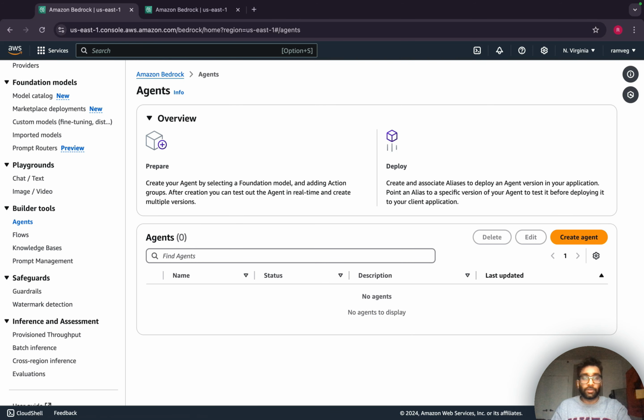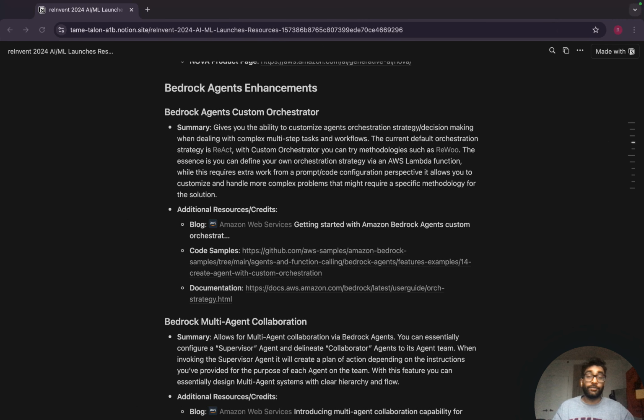So if you go to agents, I don't have anything created right here at the moment. You can create an agent and you can associate your orchestration strategy via Lambda function essentially. So a very effective feature if you're getting very nitty gritty with how you want your agent thinking, and especially as these workflows get more and more complex, this will be very handy in that sense.